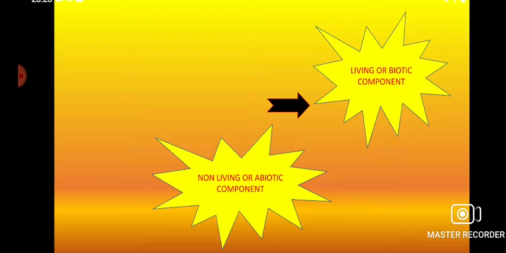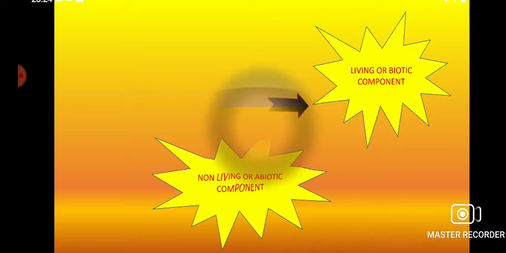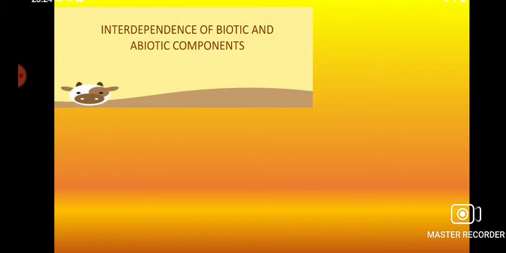Now, what is the biotic component? The plants and the animals and all others which have life are called the biotic component. And the non-living component, which does not have life, is abiotic. For example, the soil, water, land, light, sunlight, all these constitute the abiotic component.